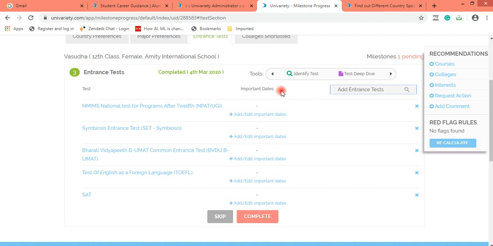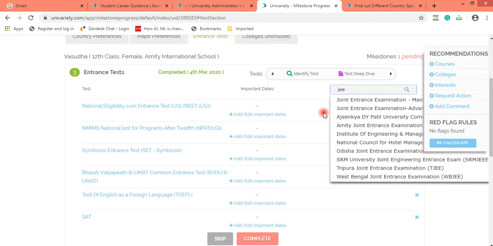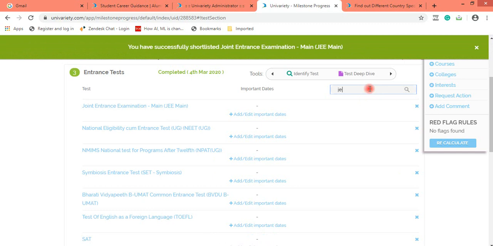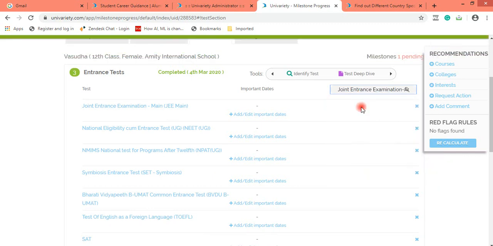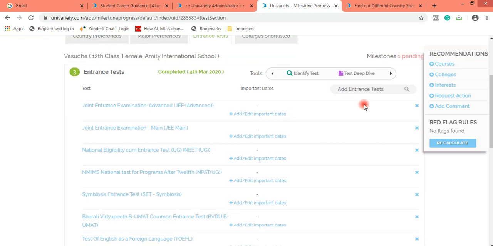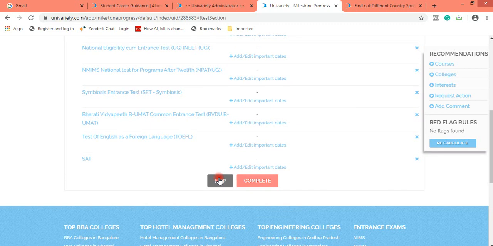So I think this should be on fingertips for each counselor. I should just type NEET over here and it should get selected, or if I'm looking at engineering, I should just type JEE and this should get selected, JEE main and JEE advanced as well. Okay, so this is how you could select tests over here, and then click on skip